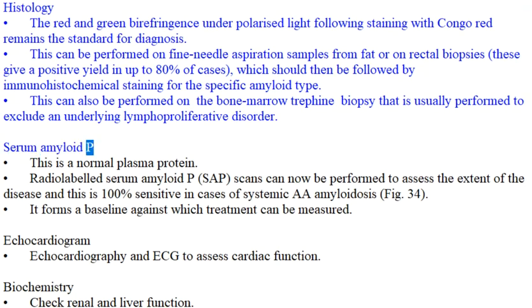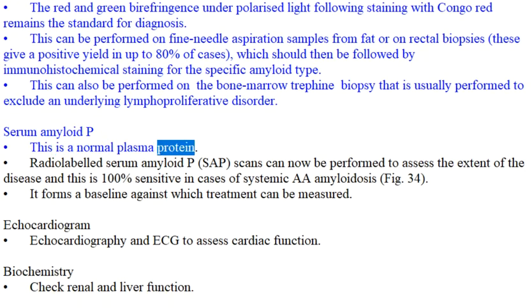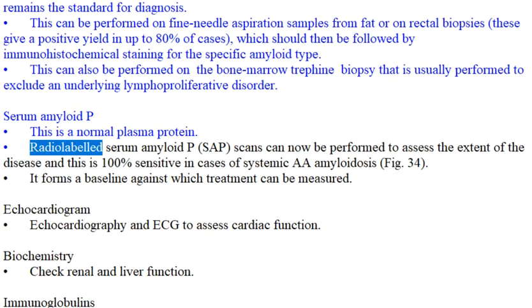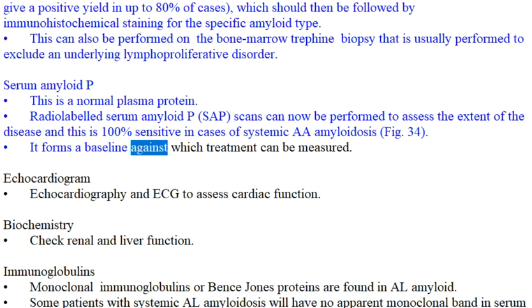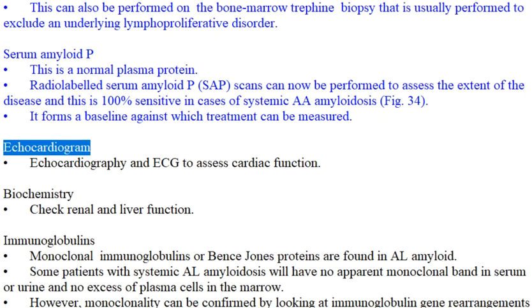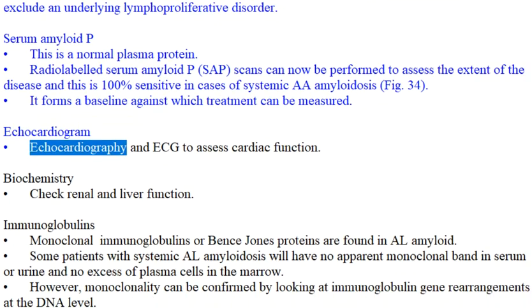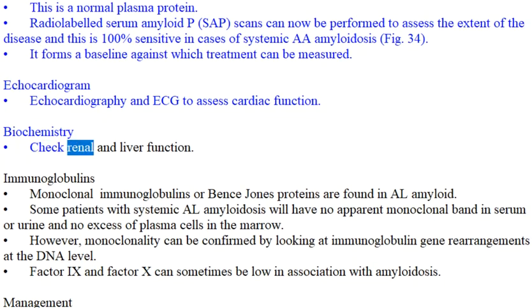Serum amyloid P. This is a normal plasma protein. Radio-labeled serum amyloid P (SAP) scans can now be performed to assess the extent of the disease, and this is 100% sensitive in cases of systemic AA amyloidosis, Fig 34. It forms a baseline against which treatment can be measured. Echocardiogram. Echocardiography and ECG to assess cardiac function. Biochemistry. Check renal and liver function.